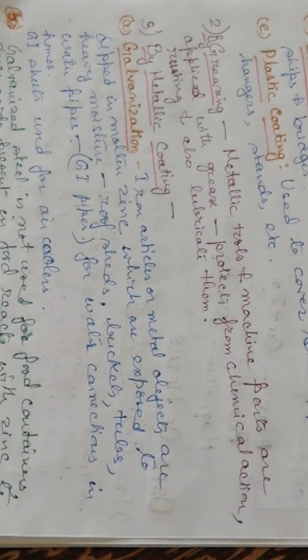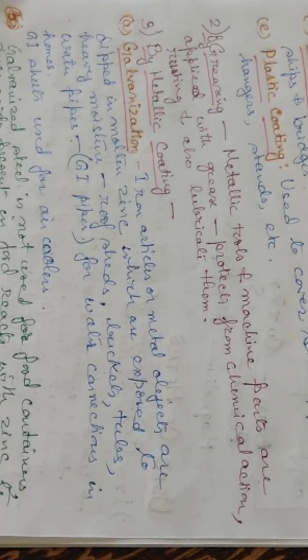Then there is galvanizing. If iron articles or metal objects which are exposed to heavy moisture, like roof sheds, buckets, tubs, water pipes, are dipped in molten zinc, then they can be protected from getting corroded. Pipes which are galvanized are called GI pipes. They are used for water connections in homes, and GI sheets are used for air coolers.